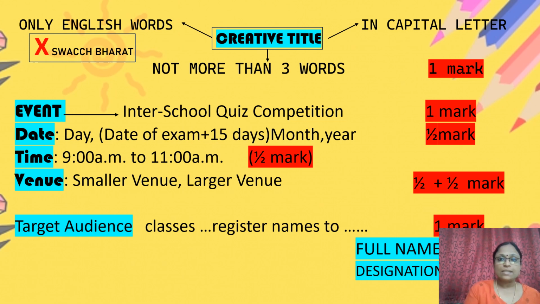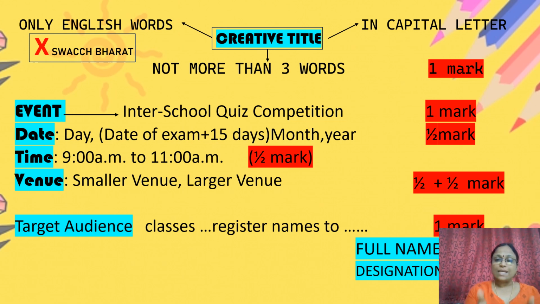When you write the title, you should not write the heading like this. Directly you can write the title. You should not mention event. You can mention the event directly. But these three criteria, that is date, time and venue, to be mentioned, then you can write directly. After the target audience, you don't write the heading. Directly you can write the content of the notice.